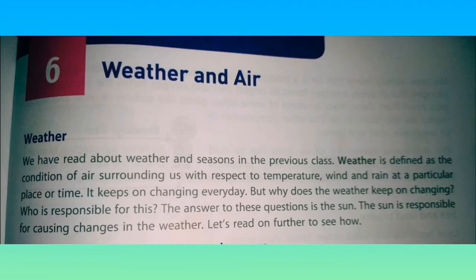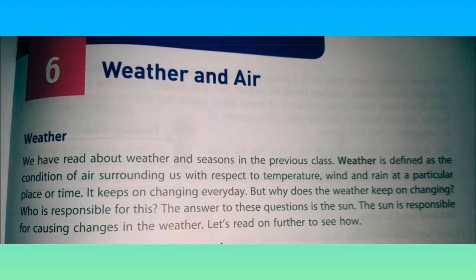So today we are going to learn a new chapter in science. It is the 6th chapter and the name of the chapter is Weather and Air. What is the name of the chapter, children? Weather and Air. So what is weather? The climate, you say, isn't it? Today it is very sunny or today it is very rainy, isn't it? So we are going to learn about weather, climate and air. So shall we start?